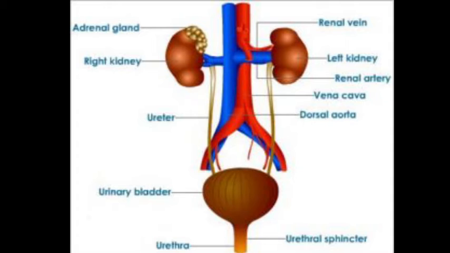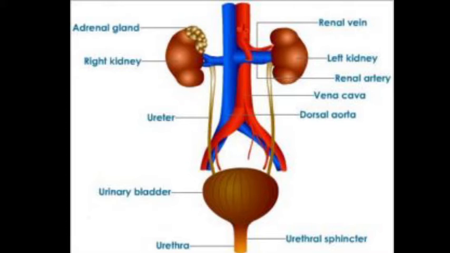Here we discuss the excretion system in human beings and plants. This is the structure of the excretion system in human beings. What is excretion? Excretion is a biological process by which an organism gets rid of excess or toxic waste from the body.